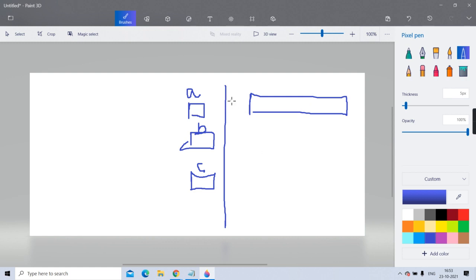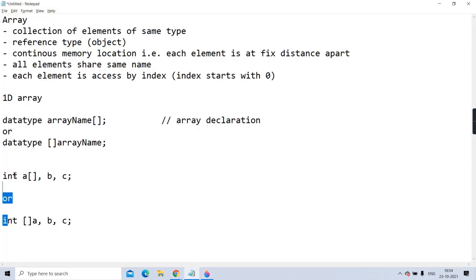So a is a reference variable, b is a reference variable, c is a reference variable, and all three are going to hold the reference of an array of that particular data type. Here I have written integer, means it indicates the array is going to contain integers. So I hope the difference between both the declarations is clear to you.